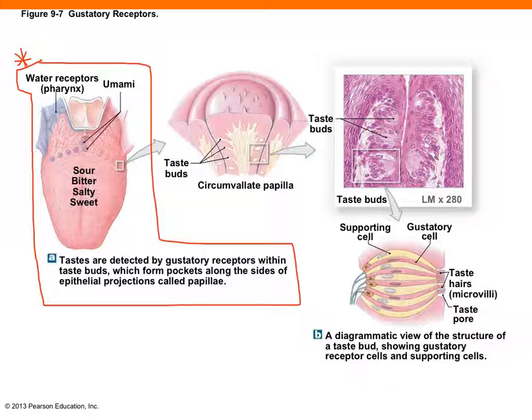This is an illustration showing you the tongue and showing you where the sweet, salty, bitter, and sour is, and then umami, and last but not least, where the water receptors are in the pharynx. And that shows you a close-up of the taste buds. Make sure you know that.